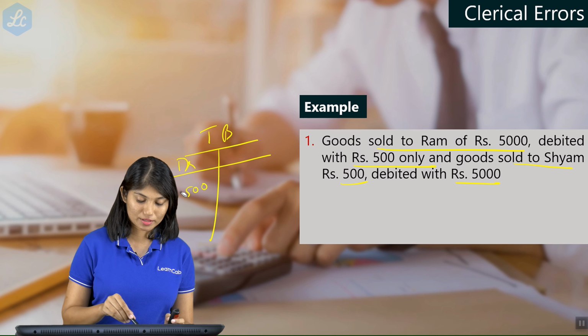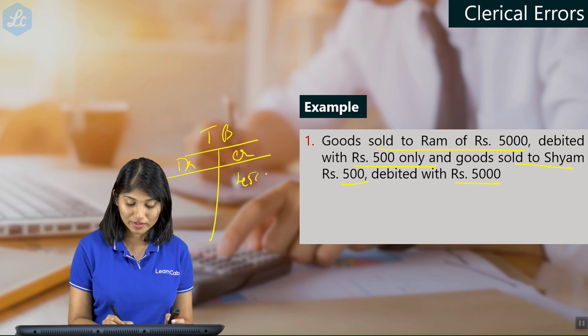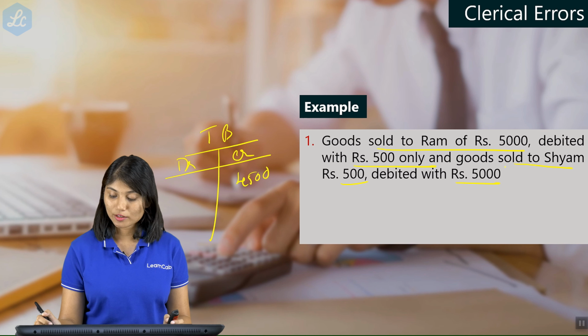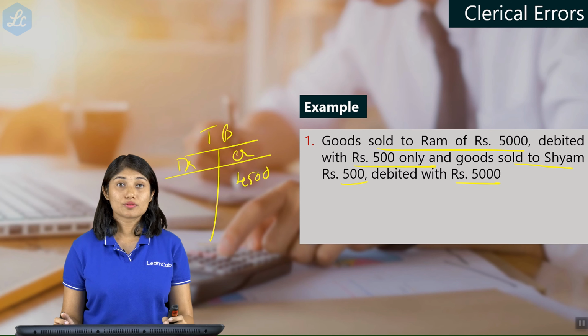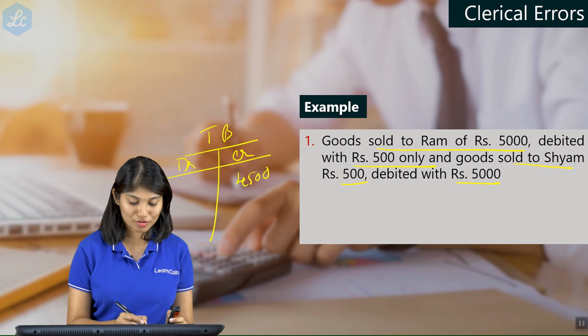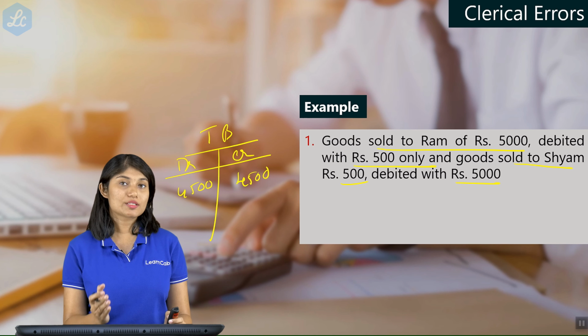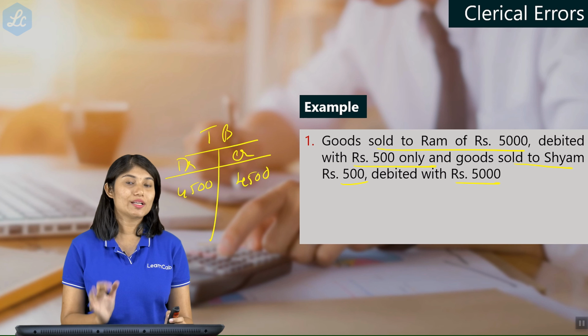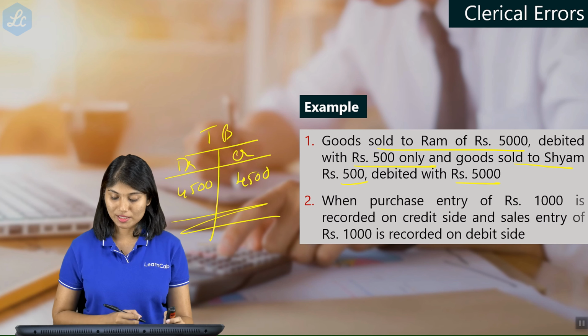Or in other words, on the credit side, you have 4,500 excess. And goods sold to Shyam 500 debited with 5,000. So here you have debited in excess. How much excess? 4,500. So what is happening on both sides? One error is making up for the other and the trial balance is going to agree, right? So this becomes a compensating error.